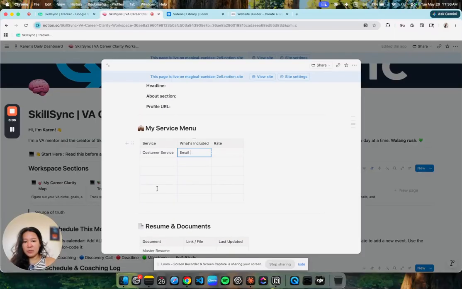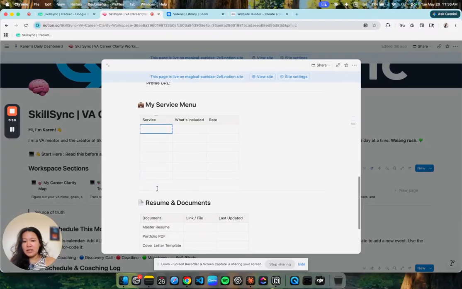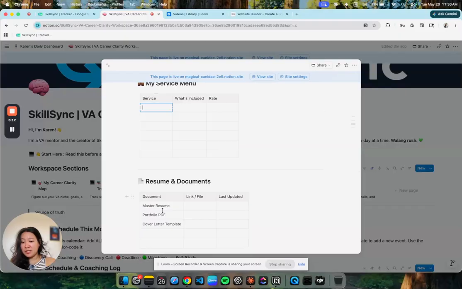So, if you want to copy the link, walang ganyan dyan. Kasi this is for you to customize. Dito mo din nilalagay yung mga resumes and documents mo. So, master resume mo lalagay mo dyan. By the way, something about resumes, guys, is that you shouldn't be sending the same resume to the same client. Dapat binabago-bago mo siya. So that's why I put it here as well.